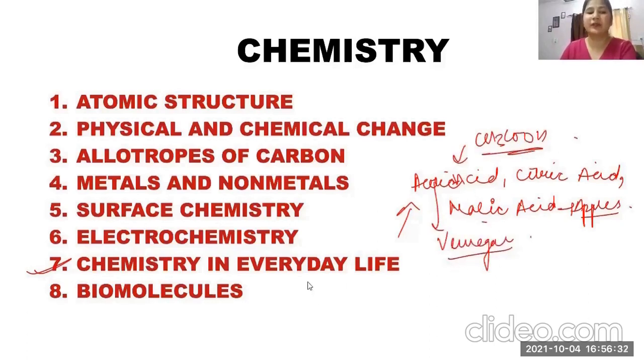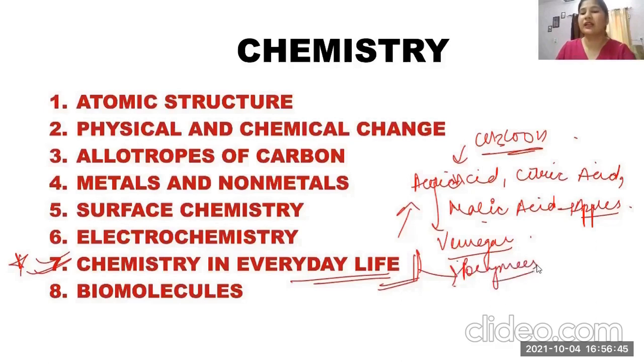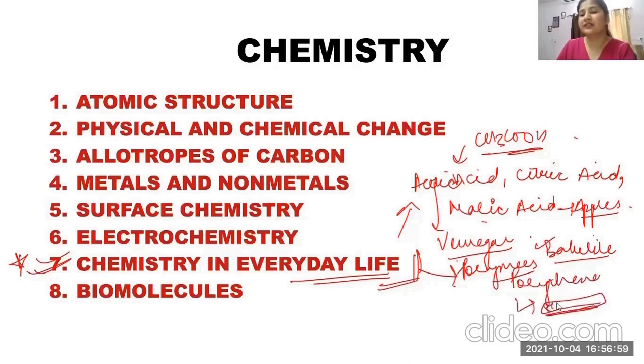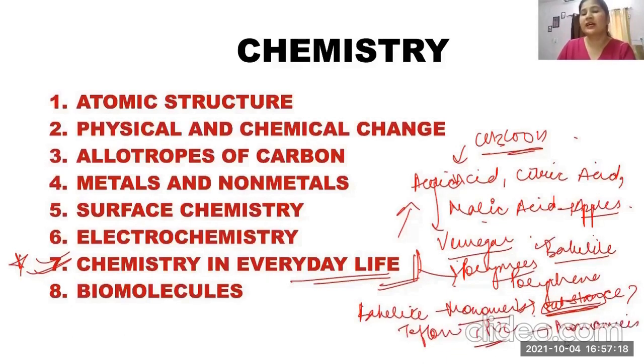Very basic questions can come from chemistry in everyday life, and even non-science students can learn this part, so please do not miss it. It is very easy. Questions from polymers can also come, such as bakelite and melamine, which we use daily. Polyethylene is a polymer of which compound? Bakelite is made up of which monomers? They can ask questions like these. Also Teflon and PVC: which monomers are these polymers made of, or they can ask vice versa.